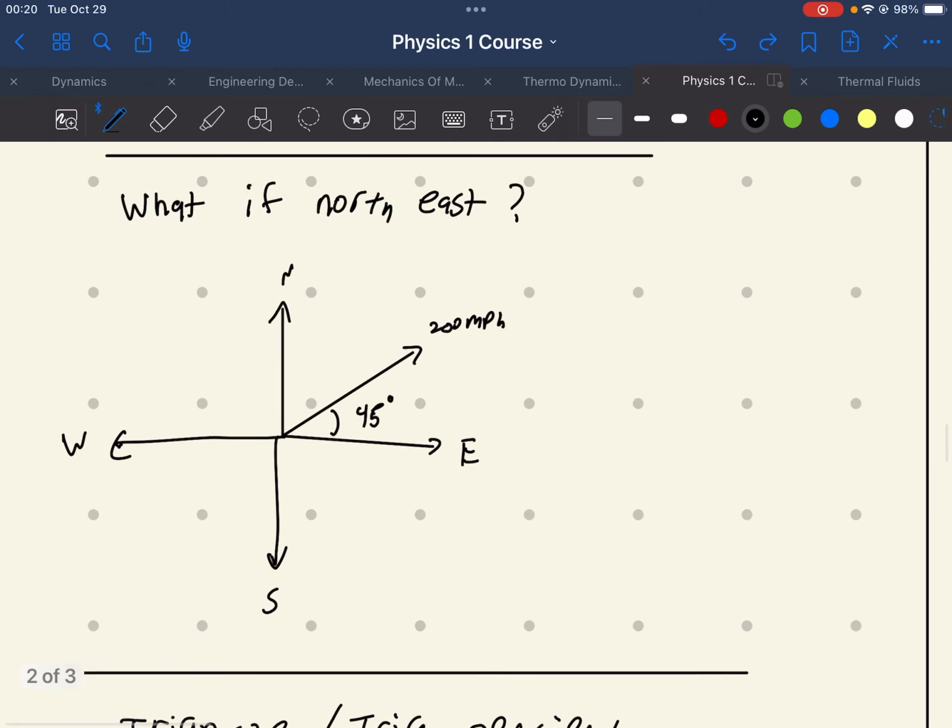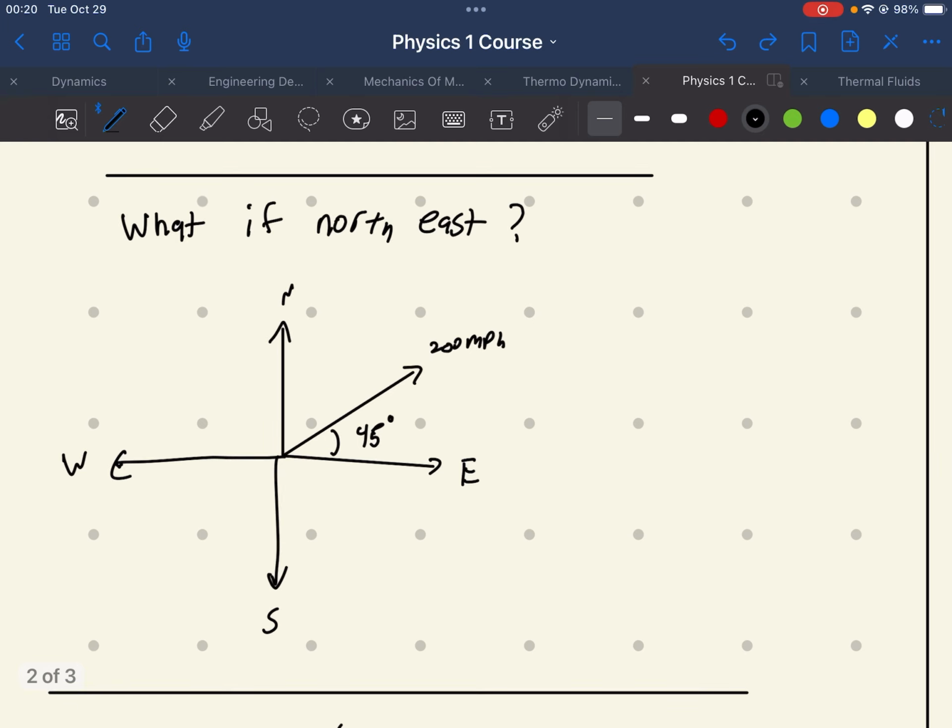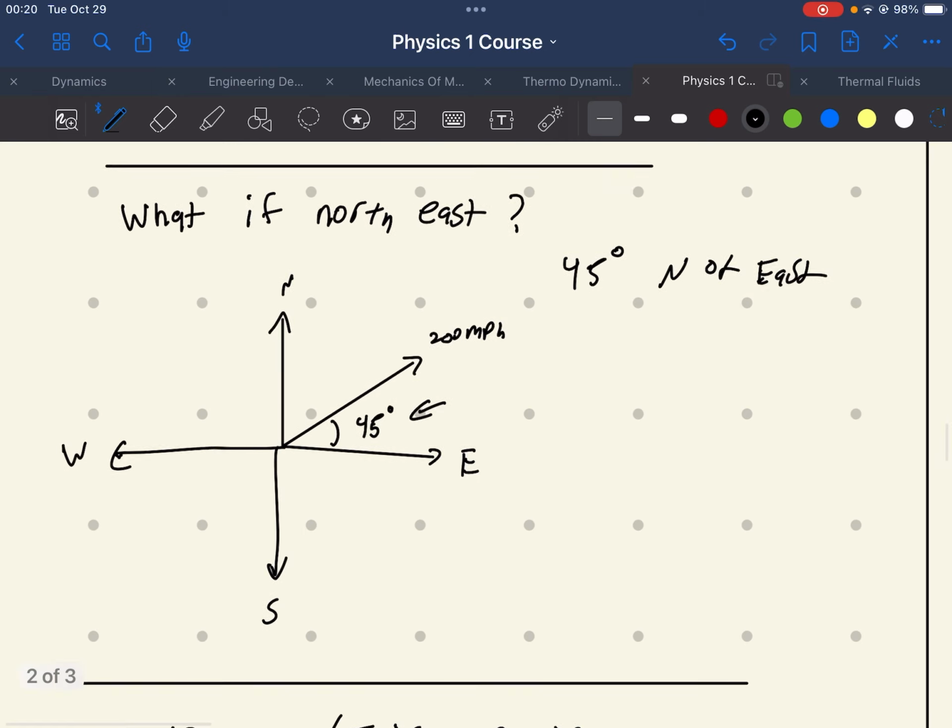So, what if we're going that same 200 miles an hour, but now we're going 45 degrees. This would be north of east. So this would be 45 degrees north of east. What do we do? Well, this is still a vector. We're still going 200 miles an hour, and we have a direction. The direction is 45 degrees north of east. It says there 45 degrees. So this is still a vector.